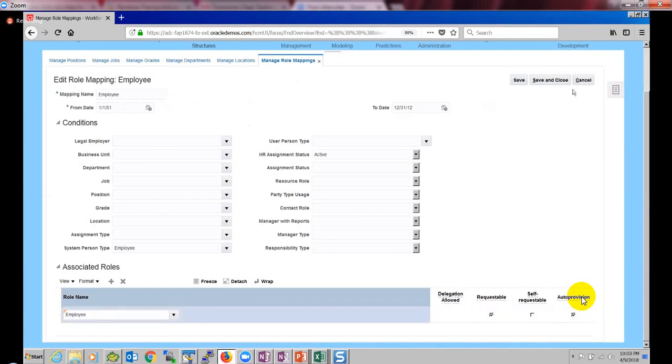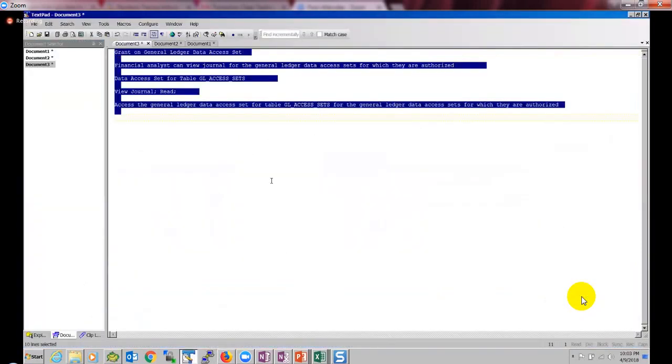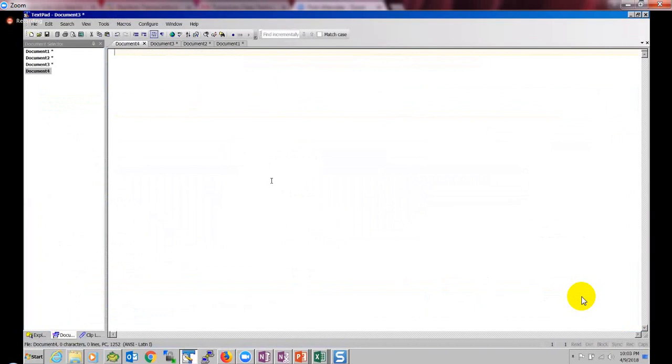Okay, so let us create a role mapping from our side, because yesterday we created a role called financial junior analyst job role.